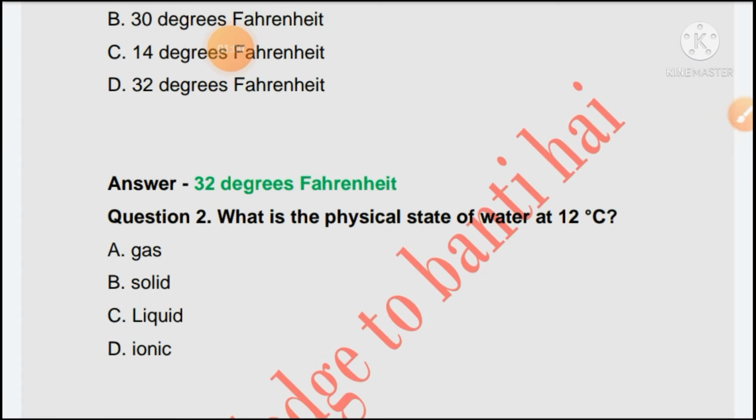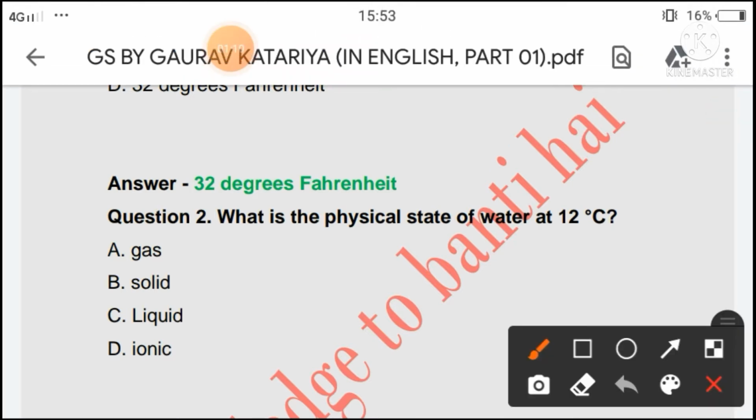Next question is what is the physical state of water at 12 degrees Celsius? Gas, solid, liquid or ionic? So the right answer will be liquid.